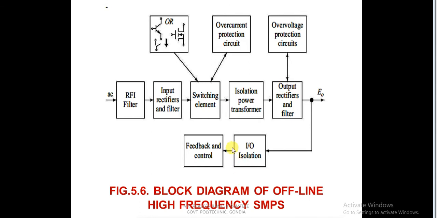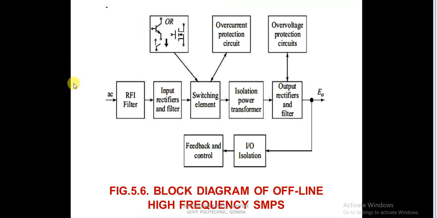So at the end, once again, let us discuss the function of each block in brief so that you will be summarizing the SMPS. So the first block is the RFI filter. A single phase AC input is given to the RFI filter. The function of the RFI filter is